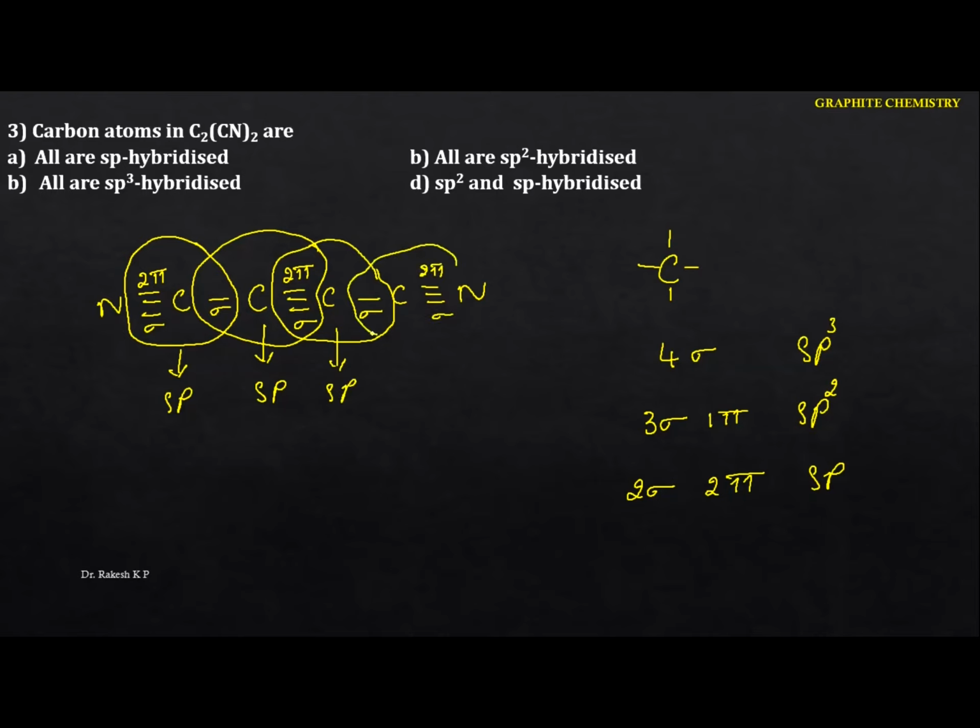So just go to this one here. We have 2 sigma and 2 pi bonds, hence the hybridization is sp. The carbon atoms in this compound are all sp hybridized. Okay.